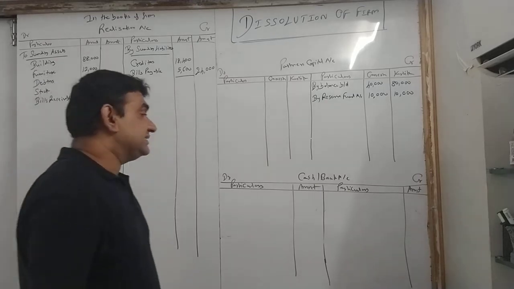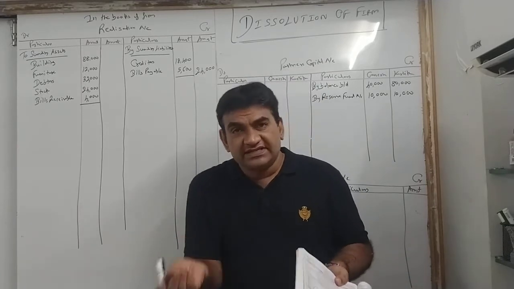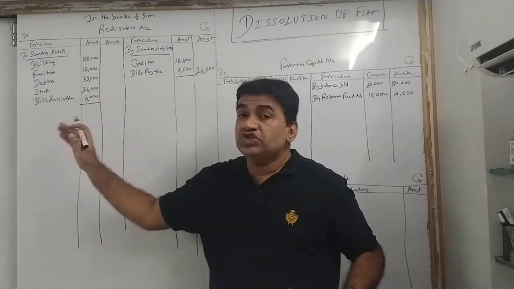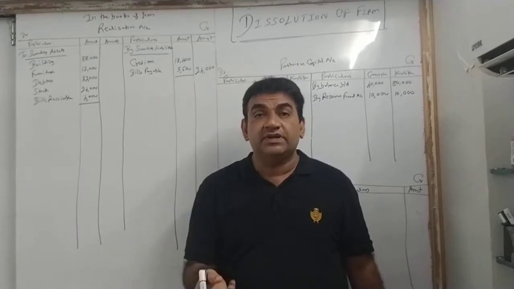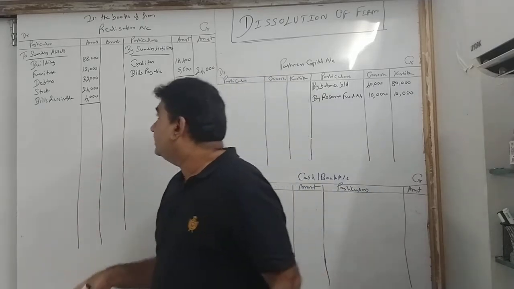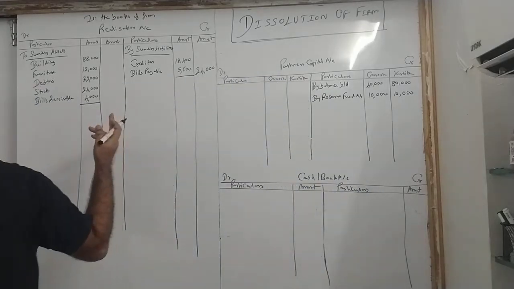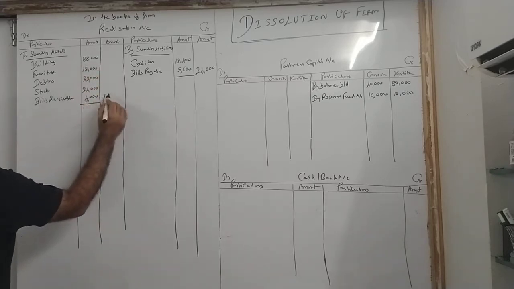All realizable assets. Cash is not realizable because cash is already realized. Money is money only. Against this you will get money, therefore it is called realizable. But when I say cash, cash is already in the form of money only. Okay? Take the total. You can do it directly also: 164 minus 6, or you can take the total. 1,60,000.